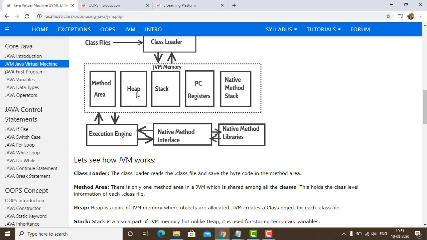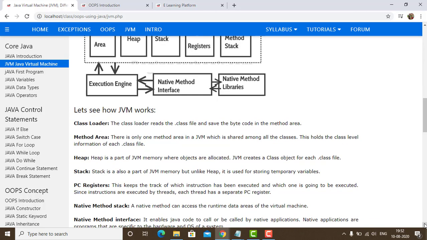The stack is also a part of JVM memory, and it is used for storing temporary variables. PC registers hold the address of the instructions, which instructions are going to be read now and which are going to be read later on. Now, a native method can access the runtime data areas of the virtual machine.